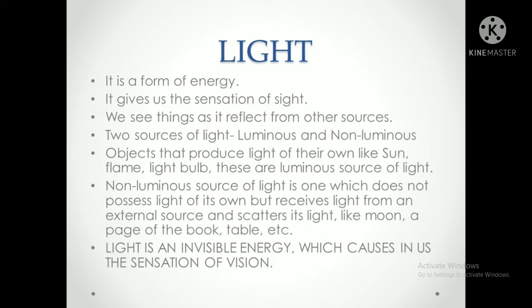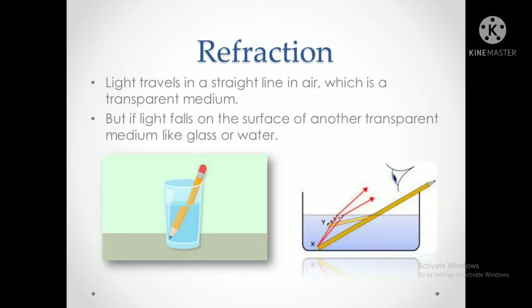Before, we have studied reflection; here we will get a new term known as refraction. Let's study, what is refraction? Light travels in a straight line in air, which is a transparent medium. But if it falls on the surface of another transparent medium, it may be glass or water, then refraction happens.